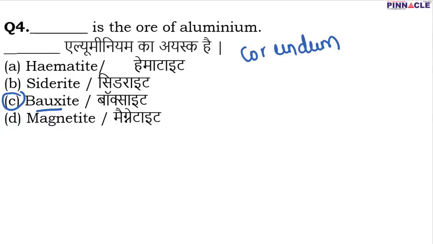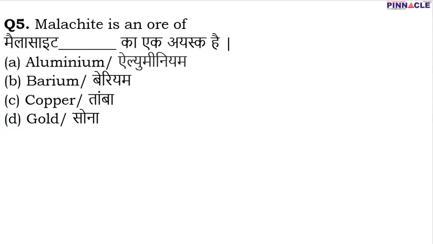Moving on to our next question. It is again related to ores. So malachite is an ore of which of the following elements? Malachite is an ore of copper. So C is going to be the correct option. And some other ores of copper are cuprite, copper glance, then we have copper pyrite and many more. Now moving on to question number 6.